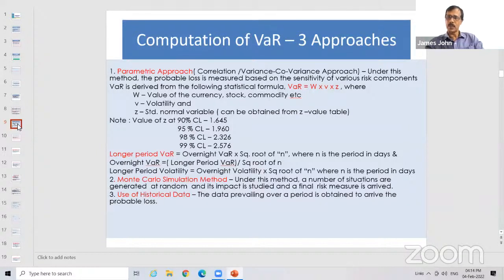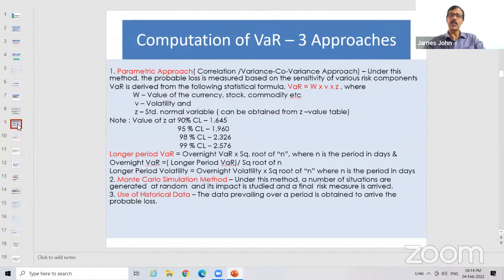In Monte Carlo simulation, some artificial situations are generated, and from that they arrive at a decision. That is the simulation method. In the use of historical data, they study a time series and the fluctuation. For example, to know the price fluctuation of gold or the dollar, they go to the past 1 year or 6 months of history, see how the dollar or gold traded, and from that information they come to a conclusion. That is the use of historical data.